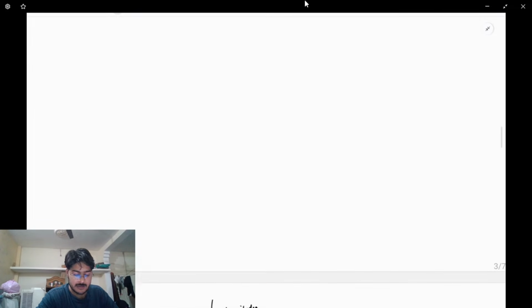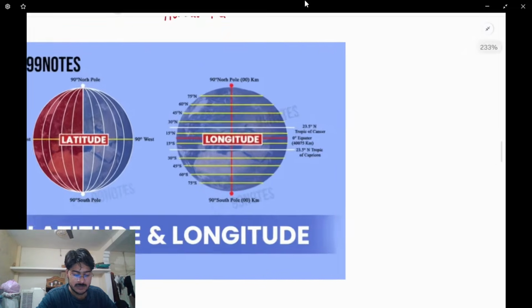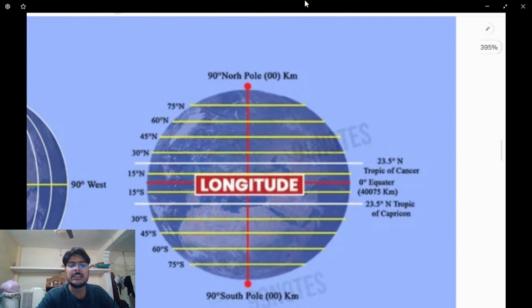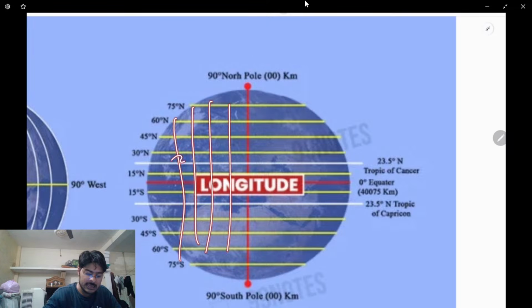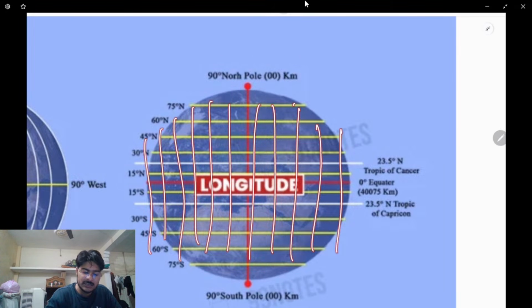How? For example, this is the earth. Now you may see these longitudes. Many longitudes have been drawn on the earth like this. And how many are there in total? 24, separated by a distance of 111 kilometers, which amounts to 1 degree movement.